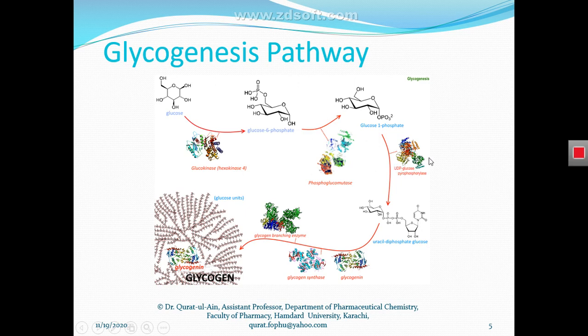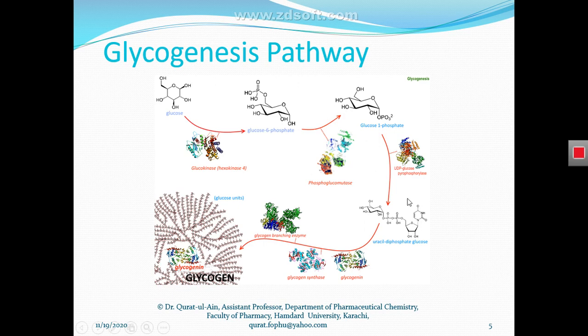When we see the name of this enzyme, it is UDP glucose phosphorylase. You have to keep in mind that whenever you encounter the term or the enzyme phosphorylase, a phosphorylase is an enzyme that transfers a phosphate group attached with a hydrogen to another substrate.